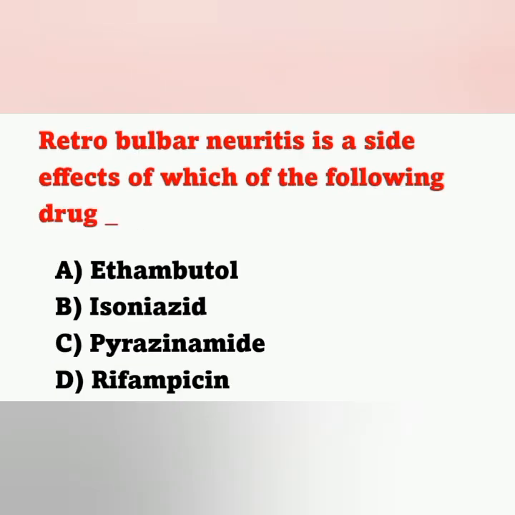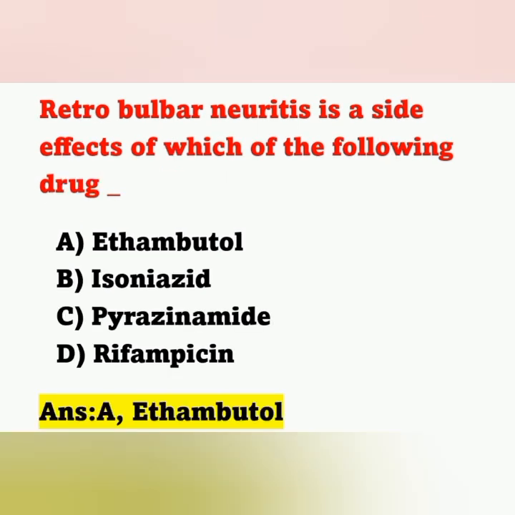And the next question, retrobulbar neuritis is a side effect of which of the following drugs? Option A ethambutol, option B isoniazid, option C pyrazinamide, option D rifampicin. Retrobulbar neuritis or optic neuritis is the side effect of ethambutol. Option A is the correct answer.